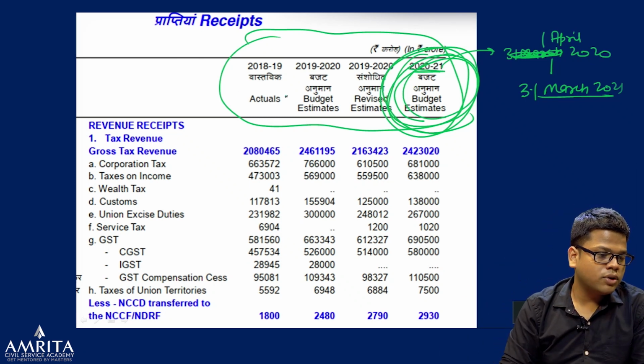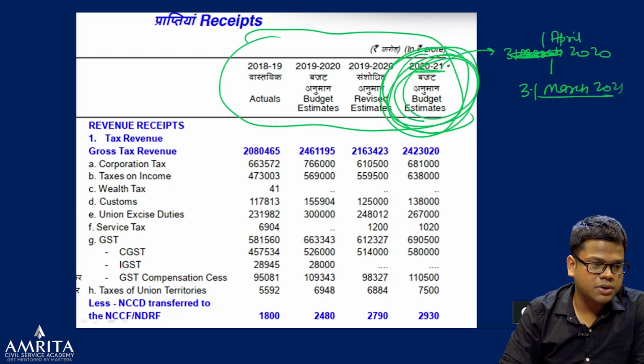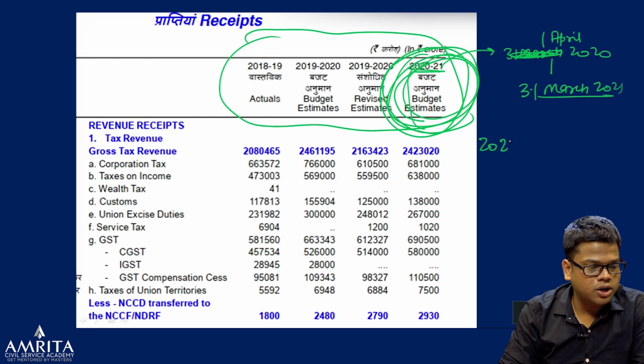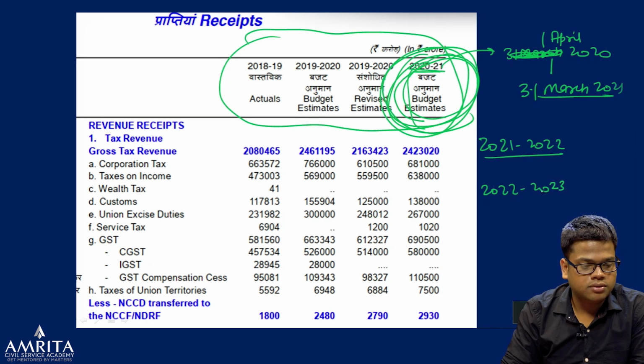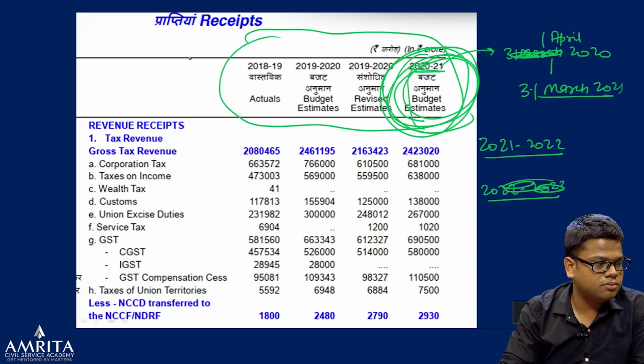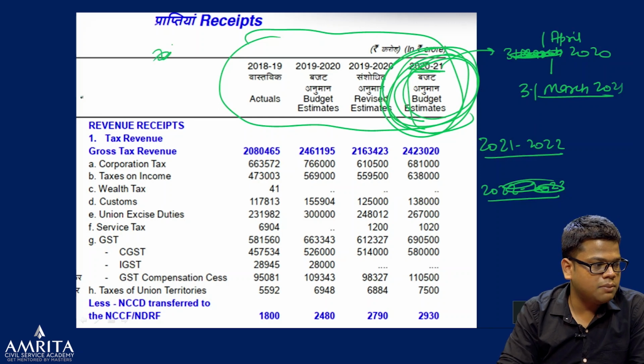Why? For example, this year they have given this estimate. Right? So now the next year the budget will come 2021, 2022, and after that the budget will come 2022 and 2023.